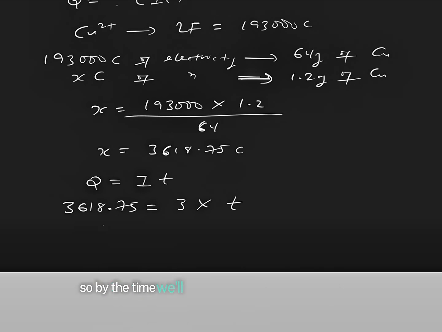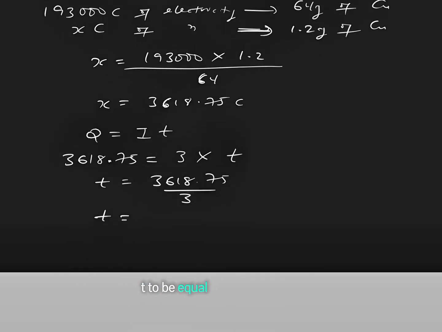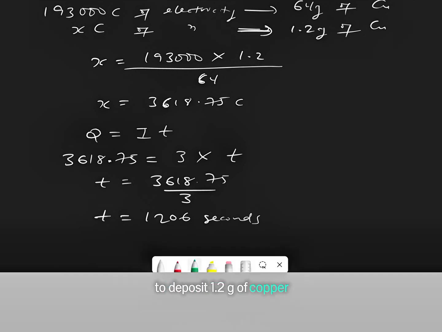By making T the subject of the formula, we have T equal to 3,618.75 divided by 3. And then we have the final answer, T equal to 1,206 seconds. And that gives us the time taken to deposit 1.2 gram of copper. And that makes the final answer.